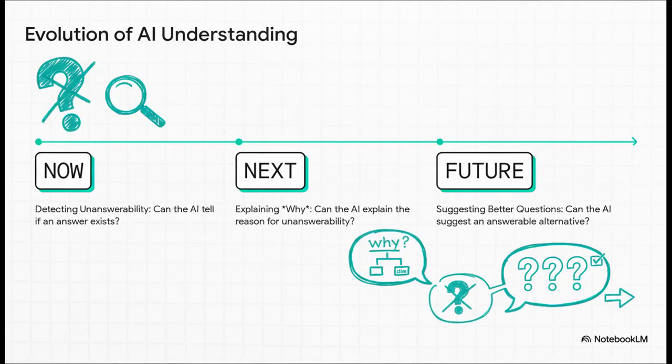So, where's this all going? Well, we're moving beyond just simple detection. Right now, the focus is on getting the AI to just correctly identify an unanswerable question. The next step? Getting it to explain why it's unanswerable. And the ultimate goal, the future? An AI that can say, hey, I can't answer that, but here's a related question I can answer, actively guiding us to the information we're actually looking for.